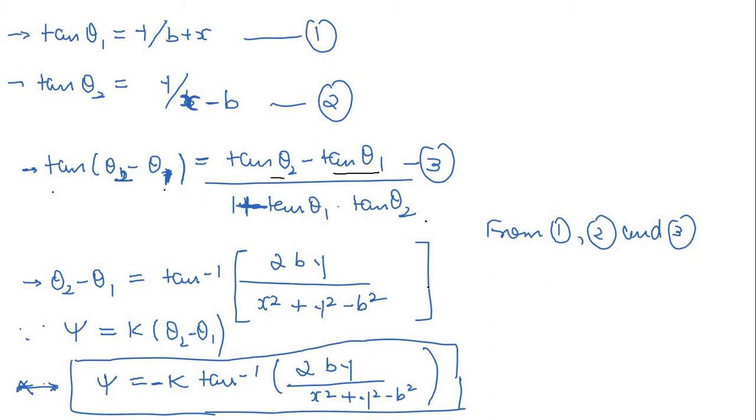Now, very important thing I would like to mention, that this psi is given as k times theta 2 minus theta 1. So finally in the end, if you observe here, we will put psi is equal to minus k tan inverse of 2by divided by x square plus y square minus b square, right?